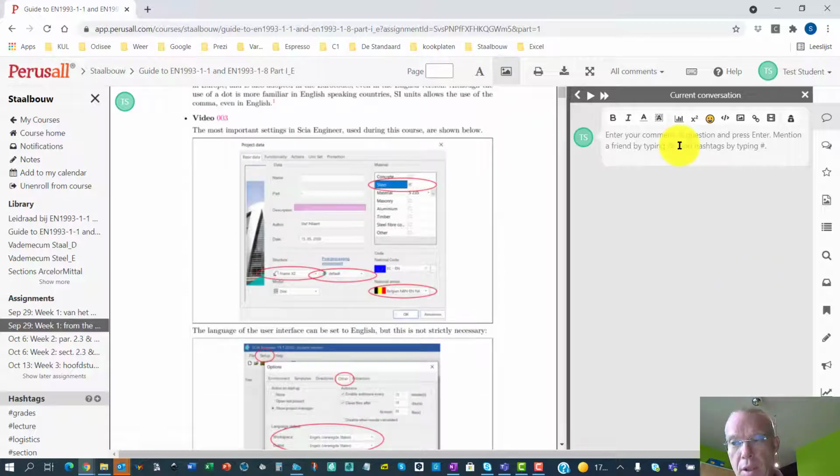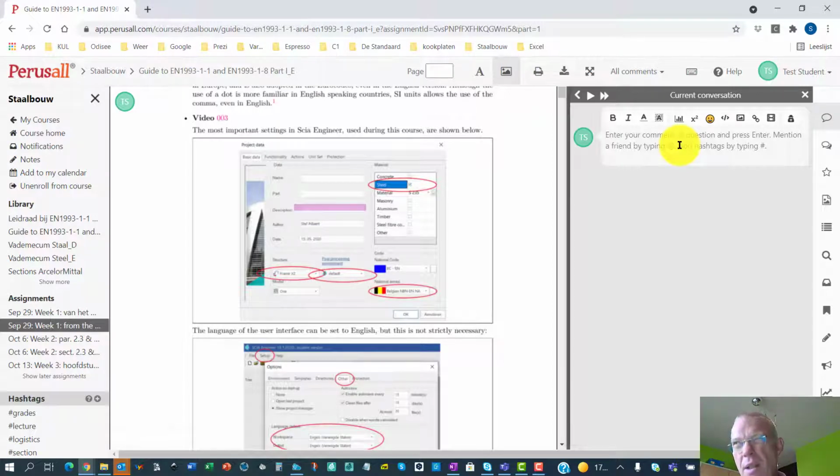Now you will notice that there is some kind of grading system in Perusal. Perusal tries to give you some scoring, some grading. Now there is some kind of artificial intelligence in this grading principle. Now let's make this very clear from the start. I don't use this scoring system.